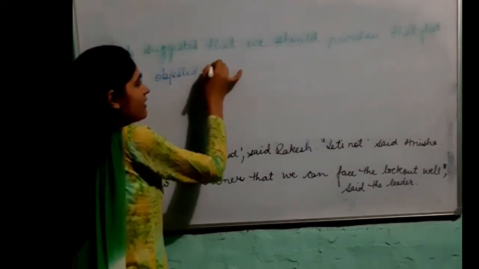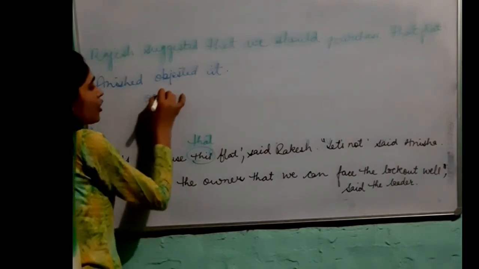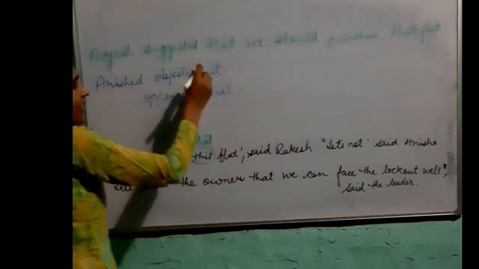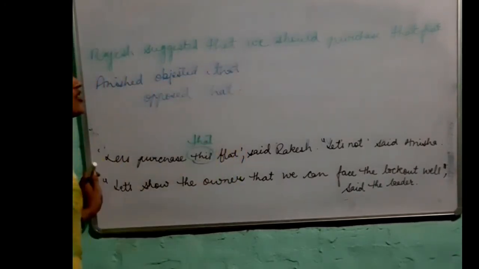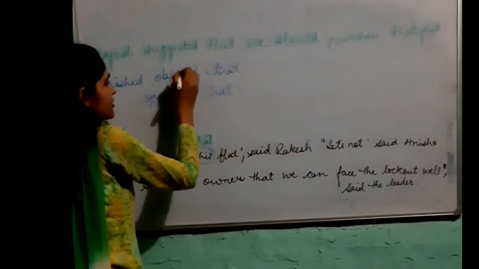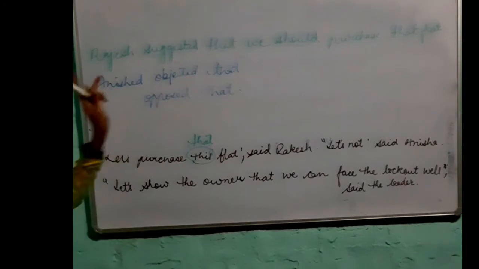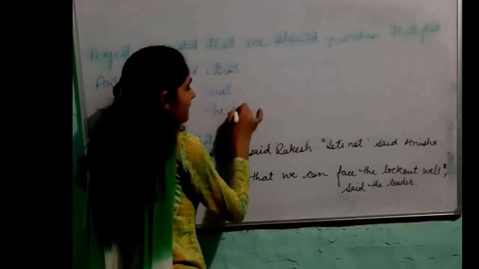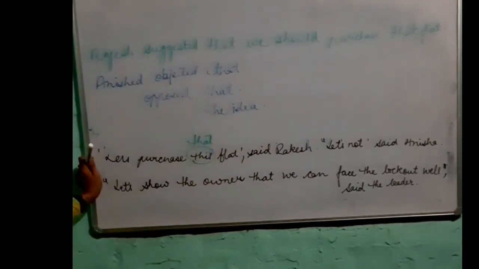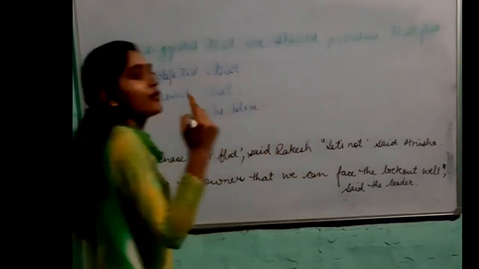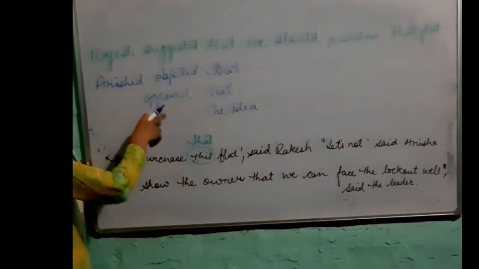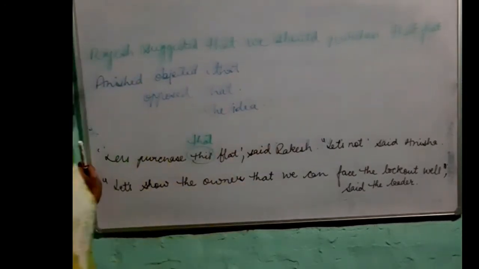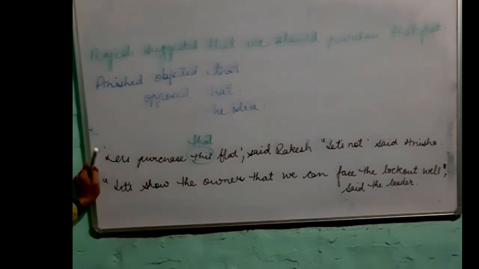Anisha objected it, or Anisha opposed, and instead of it you can even use that. Here you are using it, so here we will use that. Anisha objected that, or Anisha opposed that, or Anisha opposed the idea. I hope it is clear. Here we are getting the word let's not. So here we will be saying objected, opposed. Either you can use the word that, or you can say opposed the idea or objected the idea. I hope it is clear.